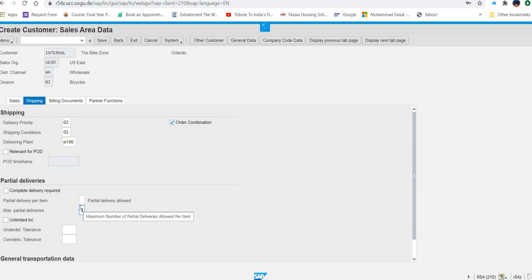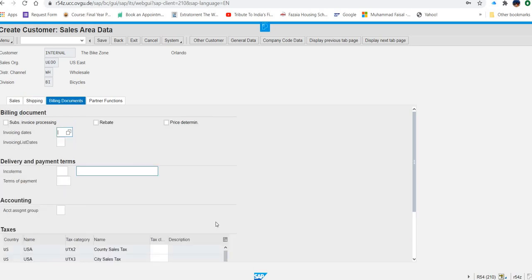You have to click on billing documents. So, now in the billing documents, what they are asking you to enter, you have to enter a few things. First, you have to enter FOB and Miami for Incoterms. So where will you put FOB?